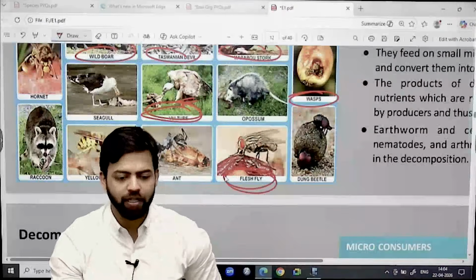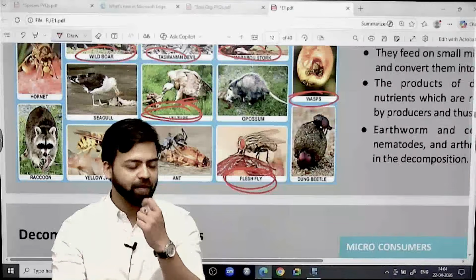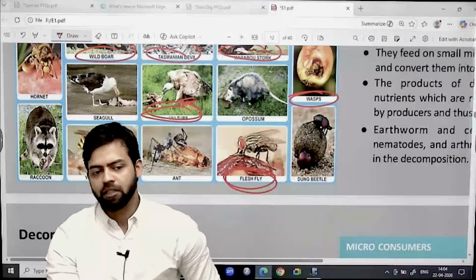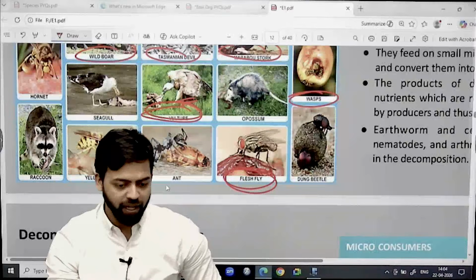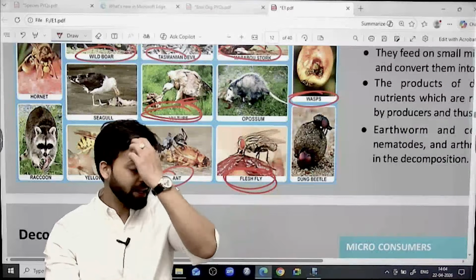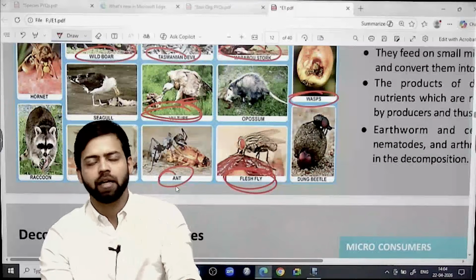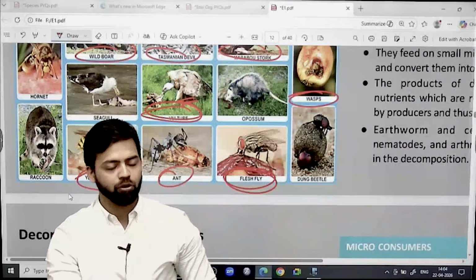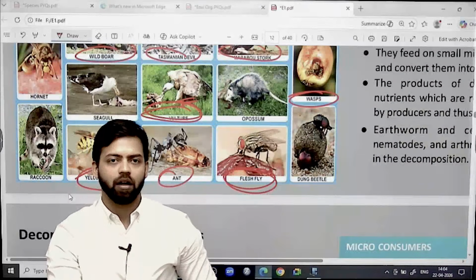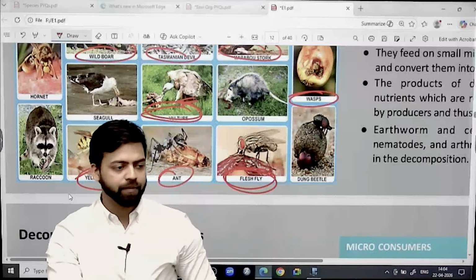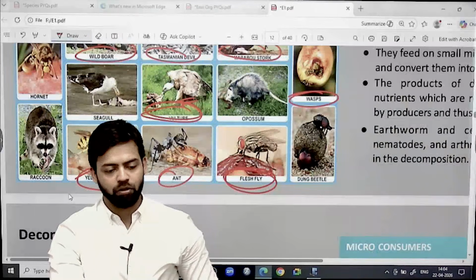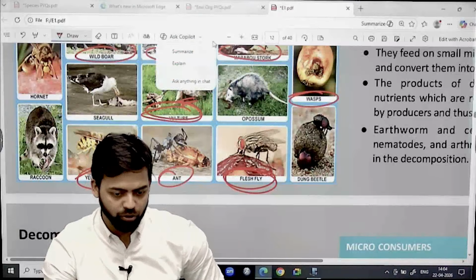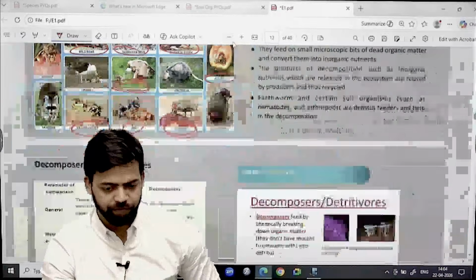Flesh fly, usually if we see, flesh fly is small scavenging, micro scavenging species, right? Flesh fly. Ant, if you see, can be omnivore, but again micro consumer, right? Yellow jacket, if you see, can be omnivore and again micro consumer, right?